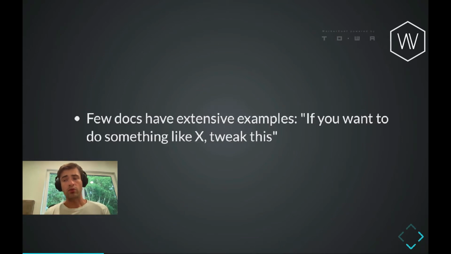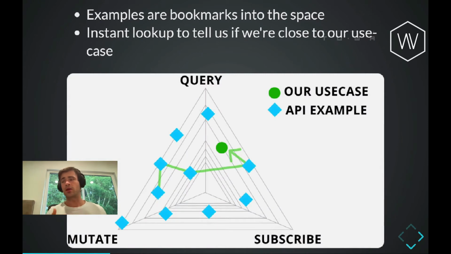Unfortunately, very few API docs actually have extensive examples. Where you say, hey, if you want to do X, this is as close as possible as we can get you to it. And that's unfortunate because examples are effectively bookmarks into this space where I can take a quick look at an example, determine whether or not this is close to what I want, and then jump to the next one. So I can kind of quickly jump through the space, and once I find one that is sufficiently close, I can go ahead and then maybe take that and tweak it to get to my use case.